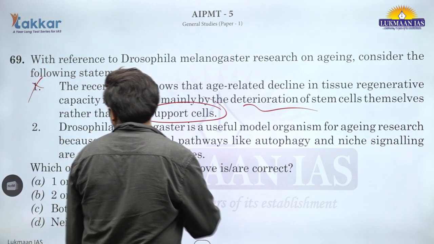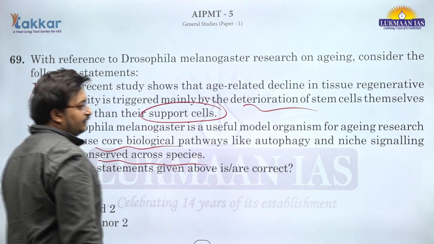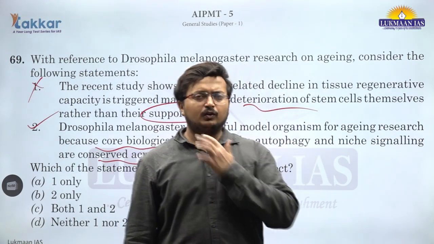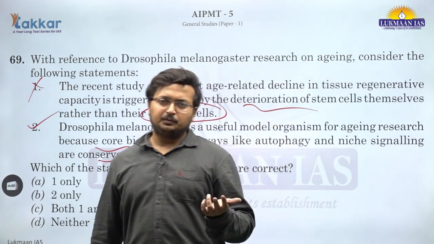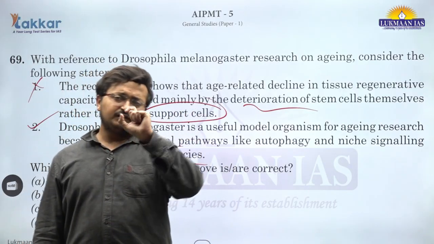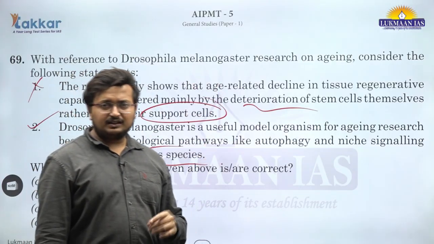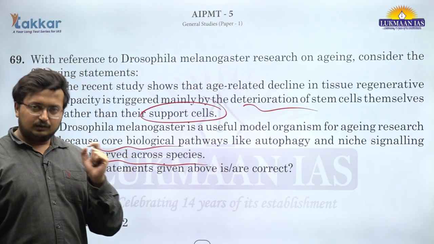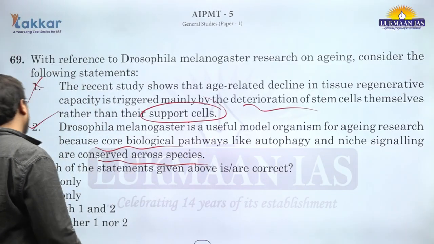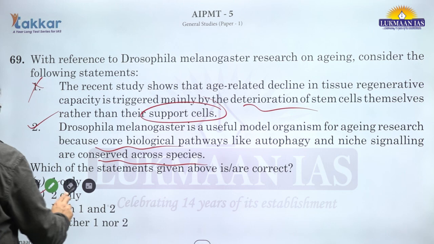So this particular organism is a useful model for aging research, because core biological pathways like autophagy and niche signaling are conserved across species. Basically they are reflective. This species is an arthropod, an insect species. So the specific genes that they carry are reflective of a broader range of species, and that is why they are a classic species under examination when we talk about aging. Second statement is only correct. 69. B is the correct answer.